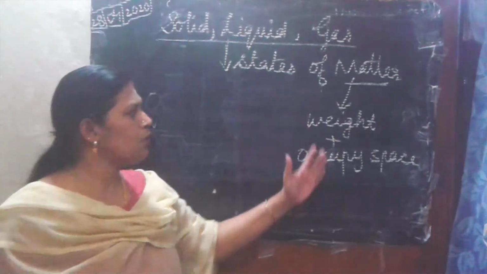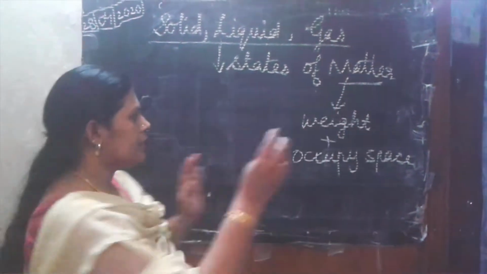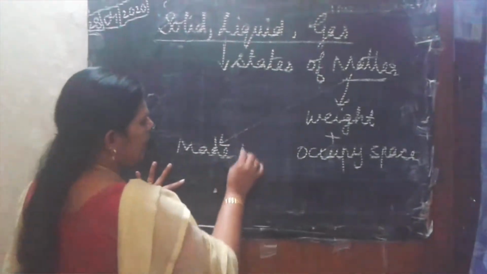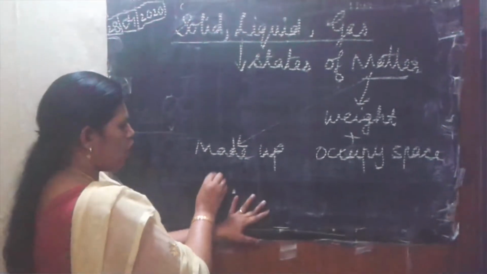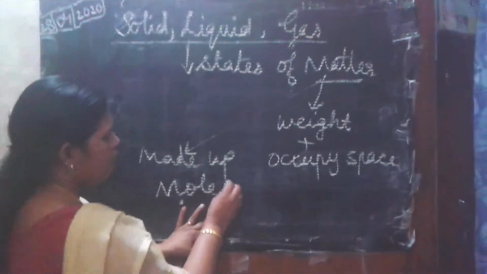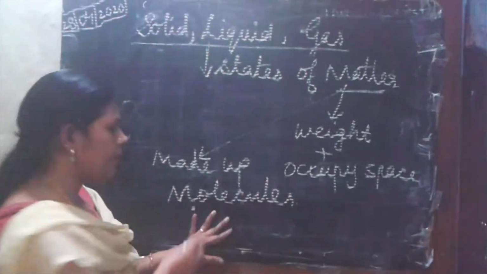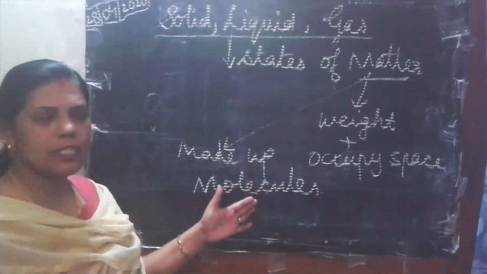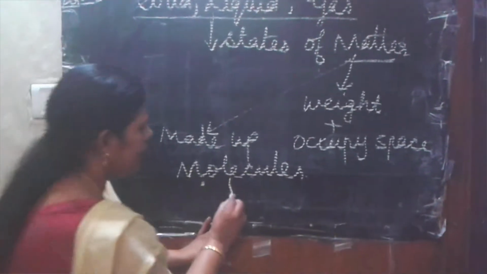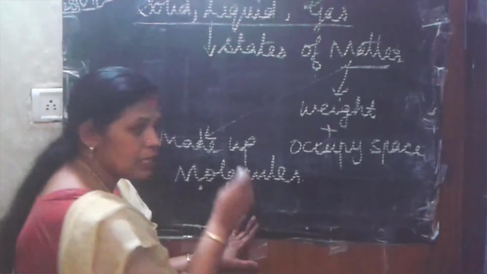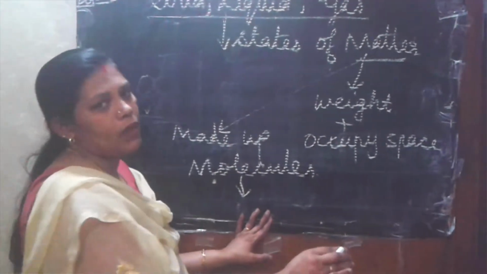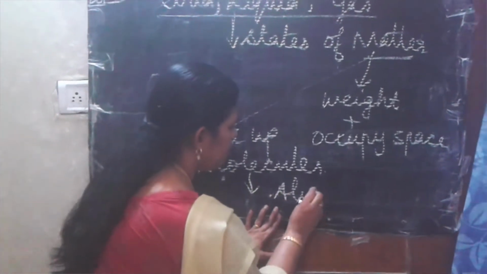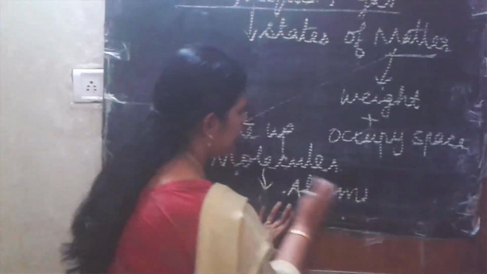Now tell me how this matter is made up. This matter is made up of very tiny particles known as molecules. Molecules are very tiny particles, and again, if these molecules are divided, then they are known as the smallest particles which are indivisible. They are known as atoms. Okay? They are known as atoms.